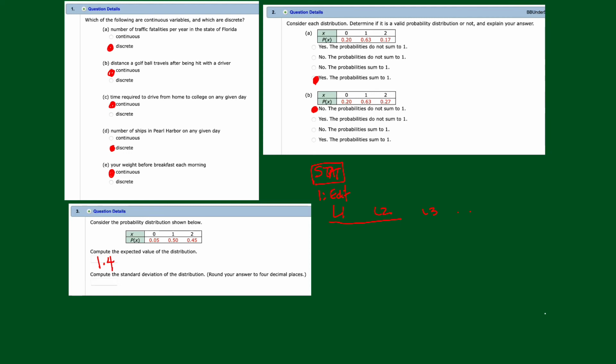What you're going to do is put your data in. Now, our data, we don't have much, right? In L1, so cursor over to L1, you're going to put a 0, enter, 1, enter, 2, enter. Arrow over to L2. You're going to put in 0.05, enter, 0.5, put in 50 if you like, enter, 0.45. Enter. Make sure you press enter.